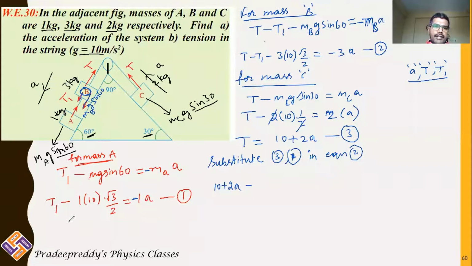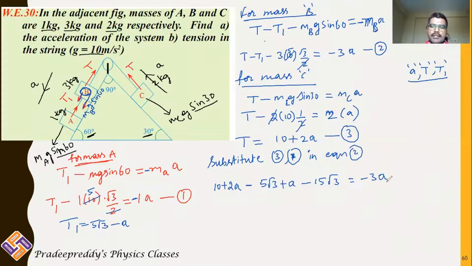We already have got T1 is equal to, this is 2 5 is 10, that comes to the right side, 5 root 3 minus A. So T1 is equal to 5 root 3 minus A. You can substitute here. 5 root 3 minus of minus will become plus A. And what is left over? Minus this, 2 and 5 get cancelled. It is 3 5 is 15. Minus 15 root 3 is equal to minus 3 times A.